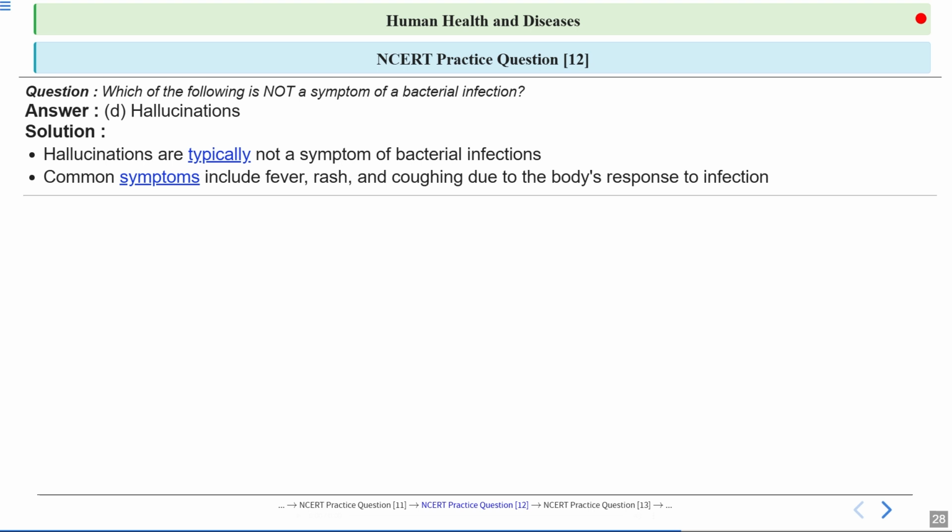So if you are getting a fever, coughing, or rash on the skin, these symptoms appear whenever the body is fighting against the pathogens. Whenever these symptoms appear, this indicates that your immune system is active. It is responding to the foreign antigen, responding to the pathogen.